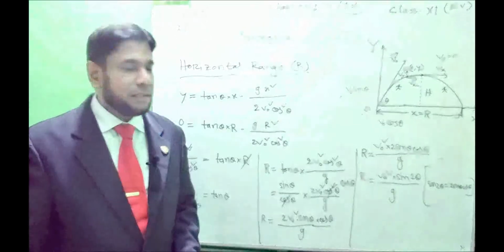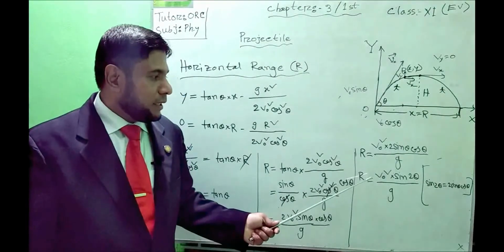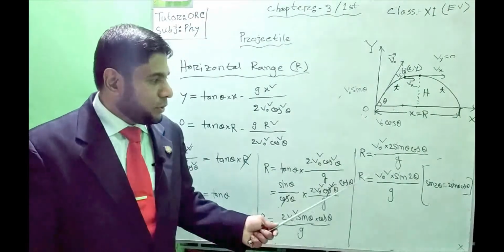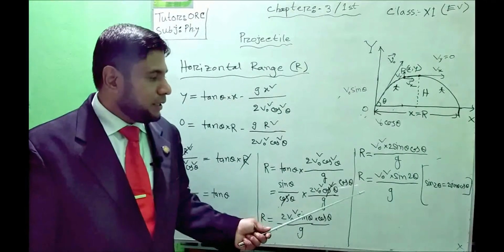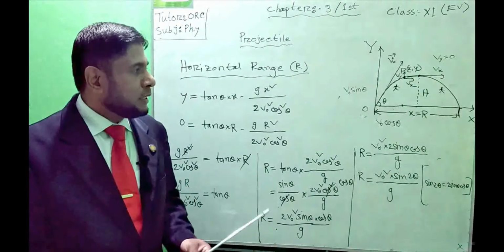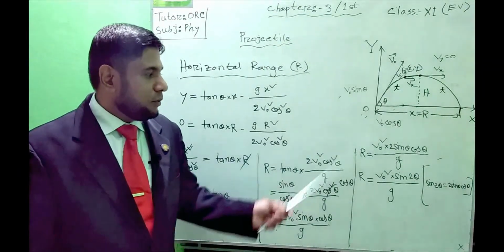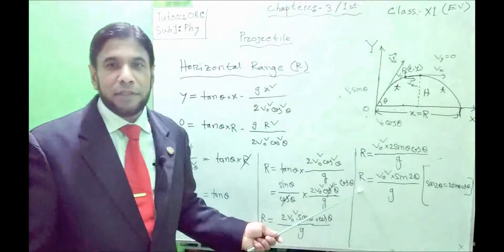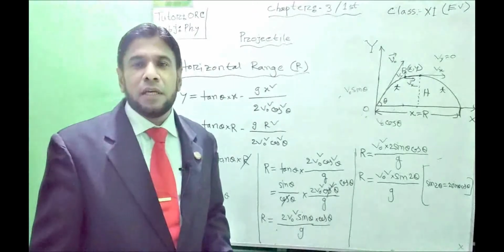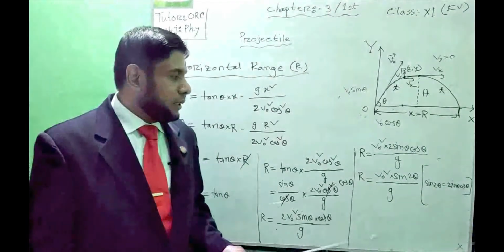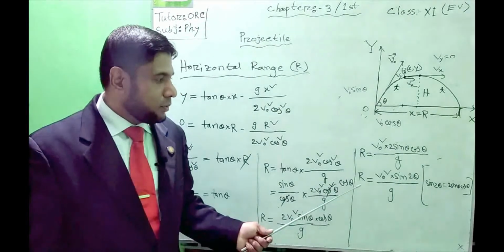We must memorize or remember this equation as the equation of the horizontal length of a projectile. From here we can find another important piece of information: when the horizontal length of a projectile will be maximum. It is very important for the CQ, the MCQ, and the admission questions. When the horizontal length will be maximum, from this equation we can easily see